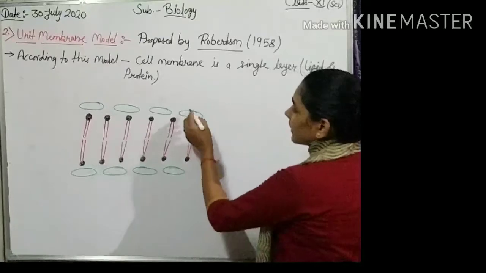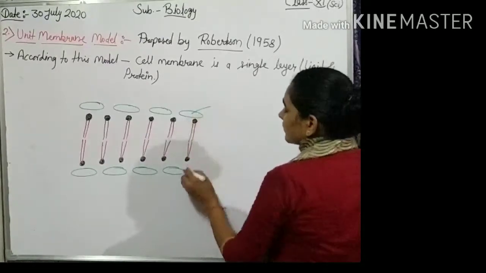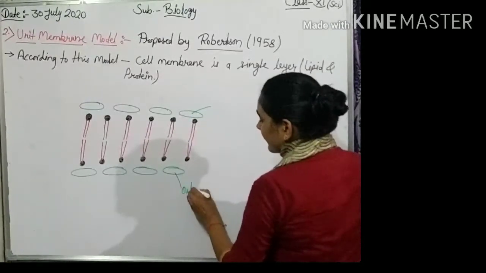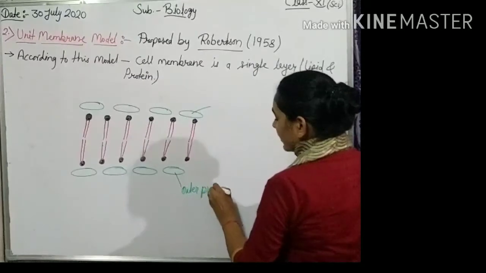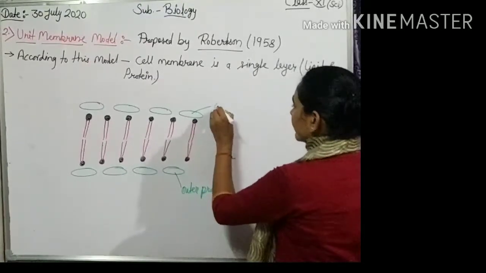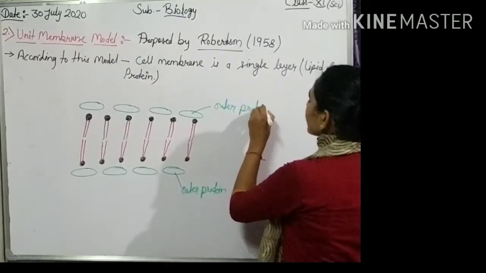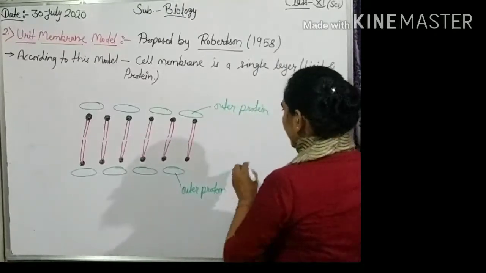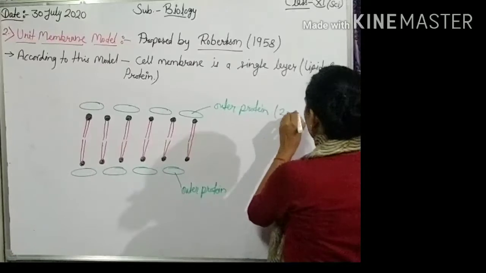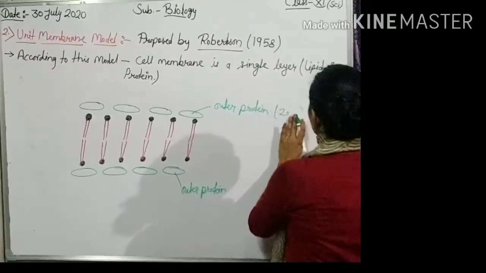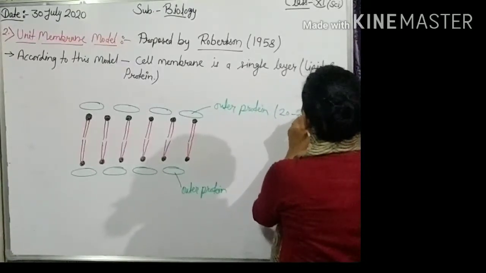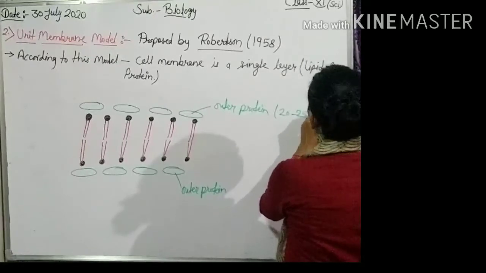Okay, these are the outer protein, whose thickness is approximately 20 to 25 angstrom.